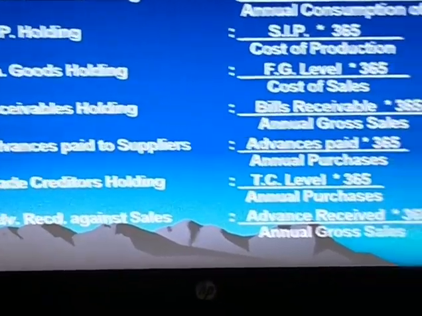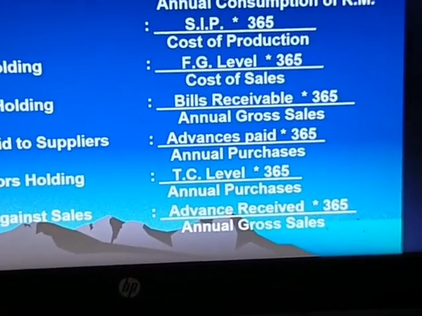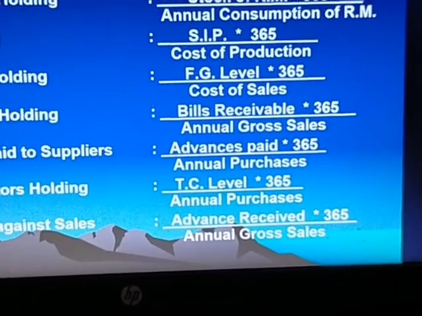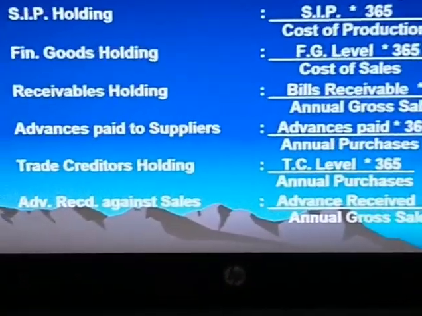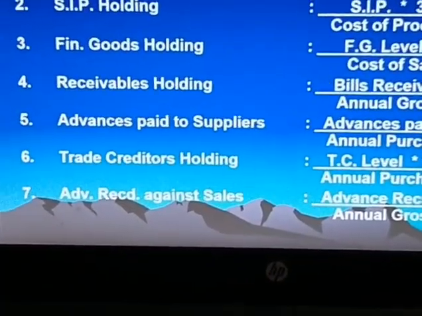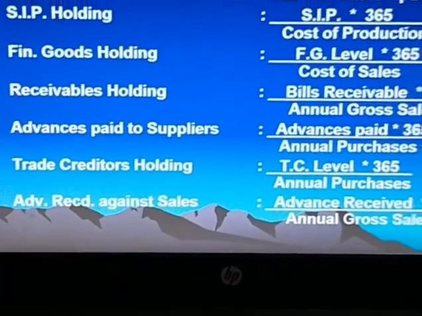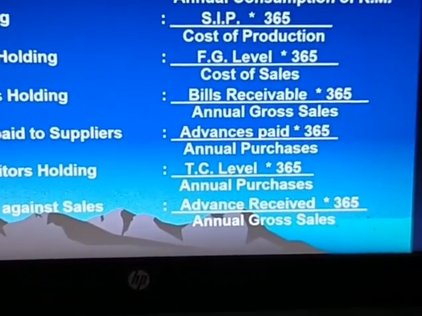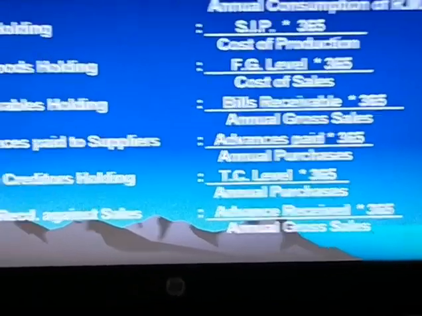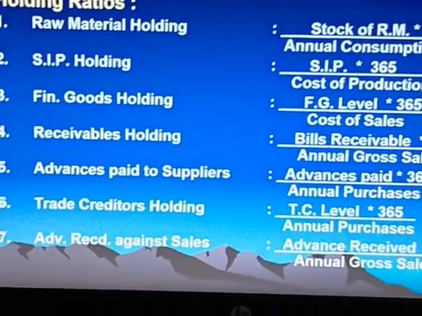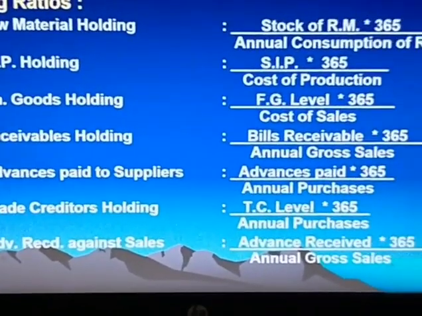Trade creditors holding, here TC level, that is trade creditor level into 365 by annual purchase. Then here advance received against sales, that is advance received into 365 by annual gross sale. So here like this we have to calculate the holding ratios. Let us see the permissible limit method.